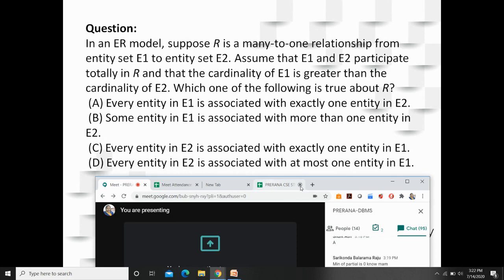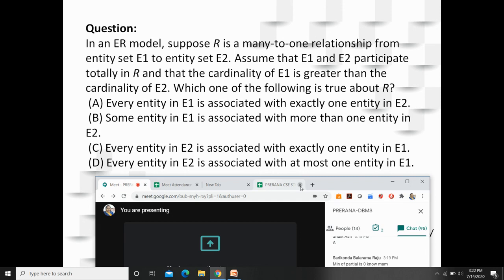In an ER model, suppose R is a many-to-one relationship from entity set E1 to entity set E2. Assume that E1 and E2 participate totally in R and the cardinality of E1 is greater than the cardinality of E2.